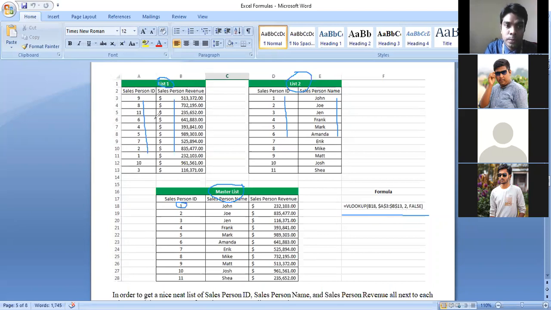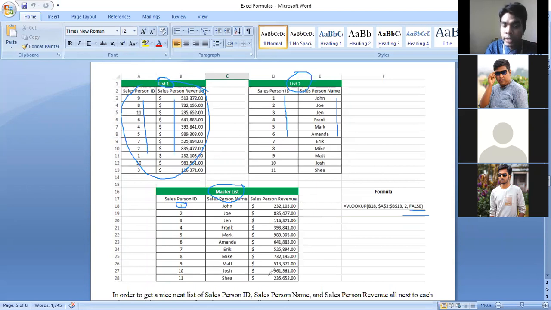That means I'm selecting the whole table. Then I am selecting 2, which is the salesperson revenue, and I want an exact match. That's why I'm selecting FALSE. FALSE means exact match.